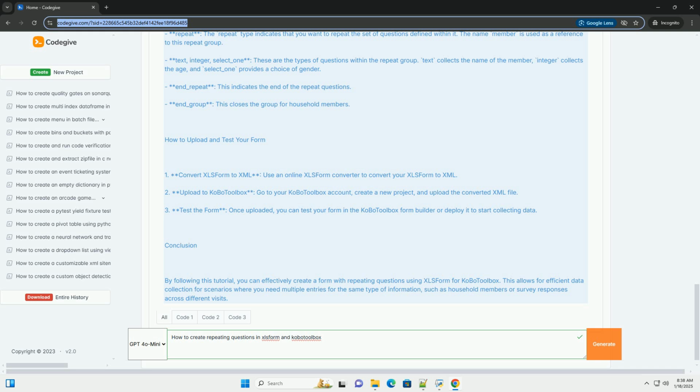Conclusion. By following this tutorial, you can effectively create a form with repeating questions using XLSForm for KoBoToolbox. This allows for efficient data collection for scenarios where you need multiple entries for the same type of information, such as household members or survey responses across different visits.